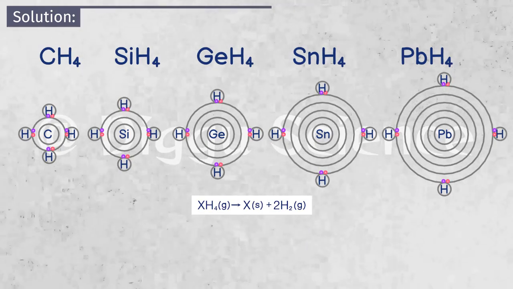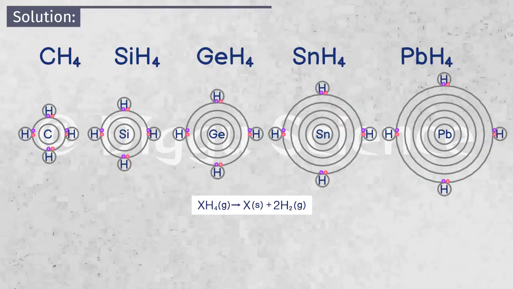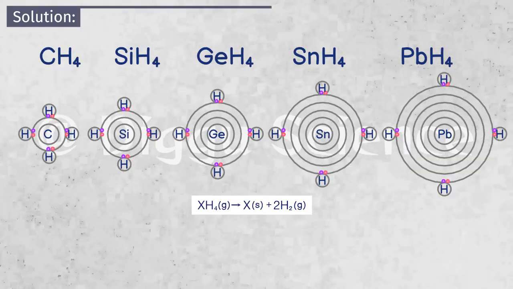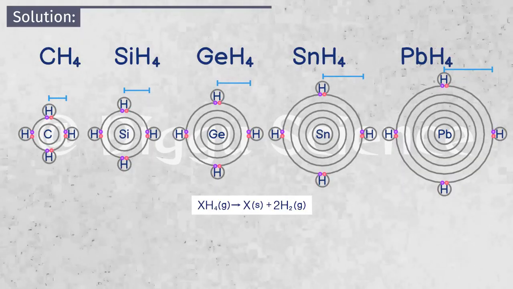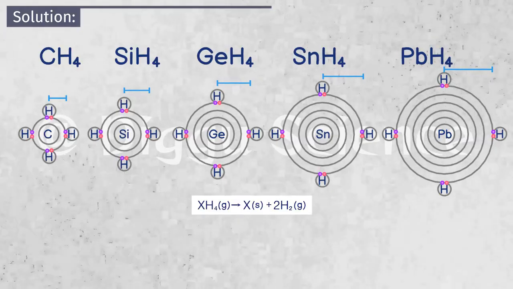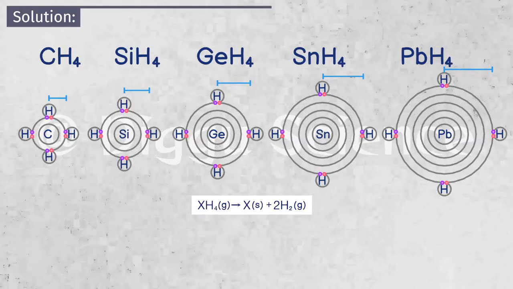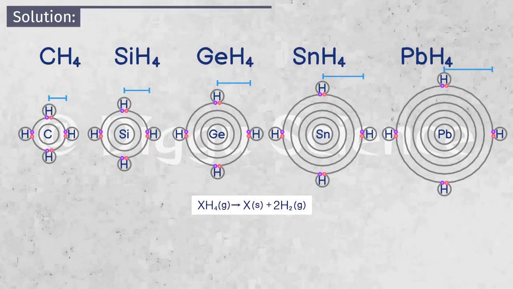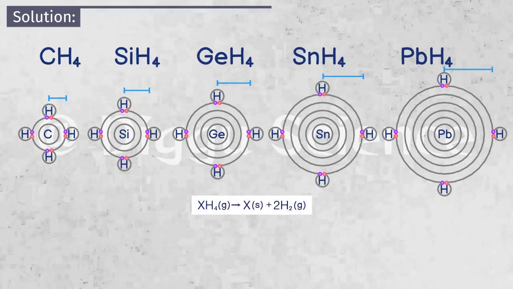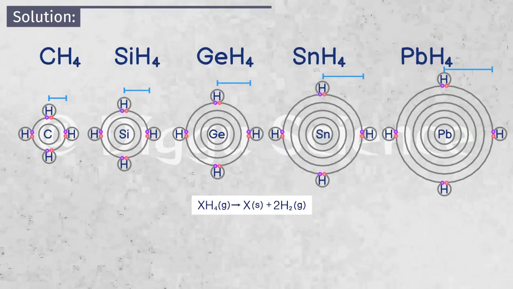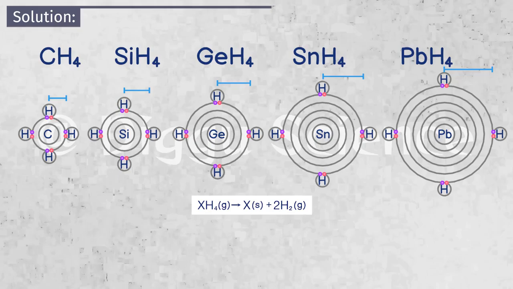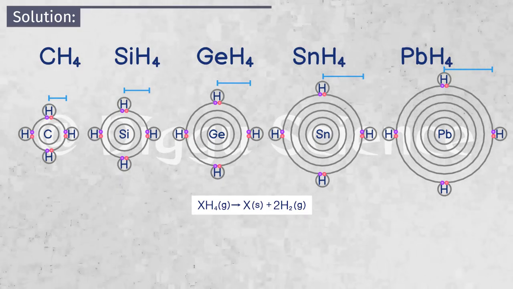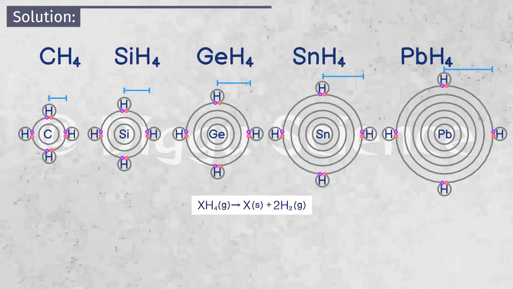Of course, this process does not occur at any temperature value. Pay attention to the chemical bonds. The location of the chemical bonds is at different distances from the atomic nucleus. We know that the further from the atomic nucleus, the weaker the attractive force towards the nucleus. This means that the chemical bonds will be more easily broken. In other words, thermal resistance will decrease as the number of atomic shells increases.